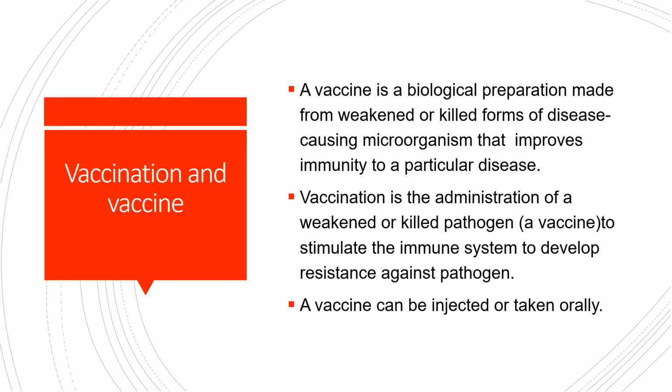So what is a vaccine? A vaccine is a biological preparation made from weakened or killed forms of the disease-causing microorganisms. These viruses or bacteria are weakened or heat killed, made into vaccine form, and injected into the body to improve immunity to a particular disease. As they are killed or weakened, they don't cause any problem to our body.